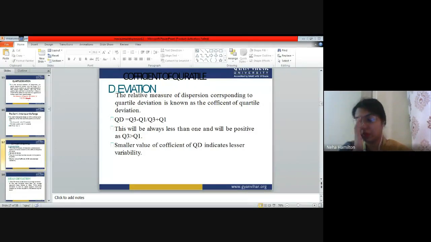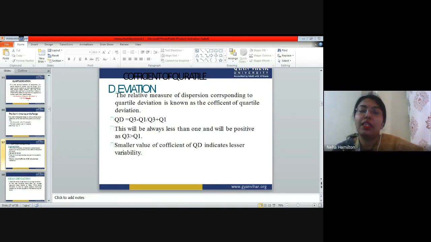Done? Okay. So next we are going to understand the coefficient of quartile deviation, right? So what is the coefficient of quartile deviation? The relative measure of dispersion corresponding to quartile deviation is known as the coefficient of quartile deviation. Now you just have to remember the formula of the coefficient of quartile deviation. It is Q3 minus Q1 divided by Q3 plus Q1.